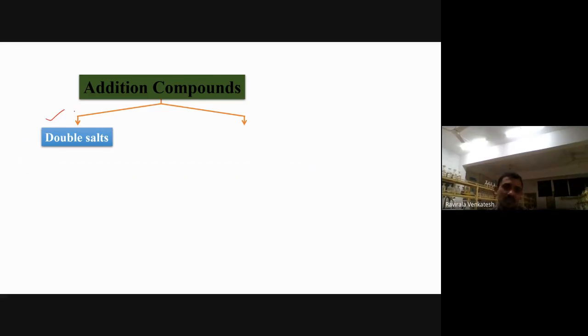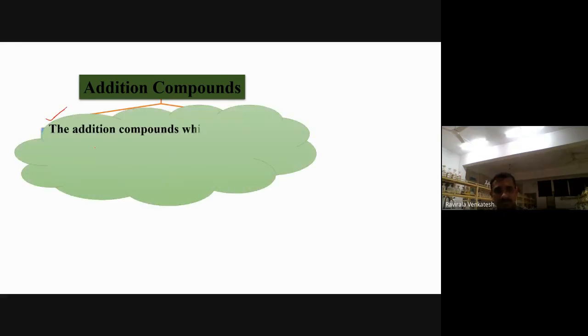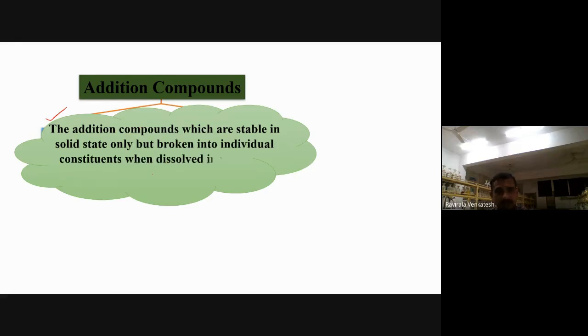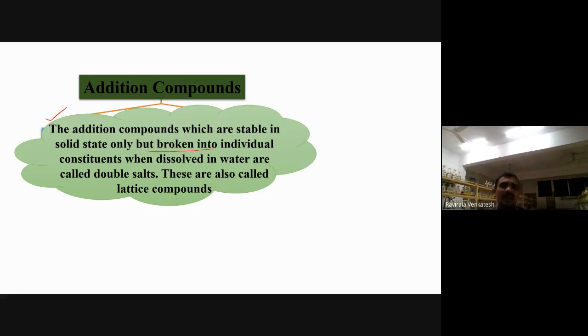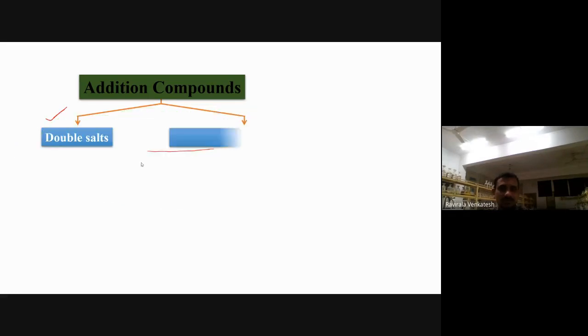The first addition compound is called what? Double salt. What is a double salt? Addition compounds which are stable but break into individual constituent ions when you dissolve them in water are called double salts. These are also called lattice compounds. Just remember the meaning here. If you add them in water, they dissociate.